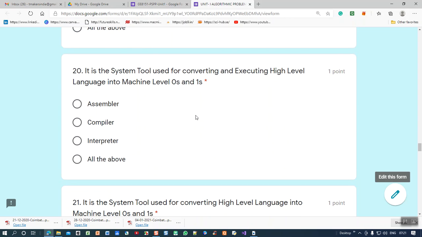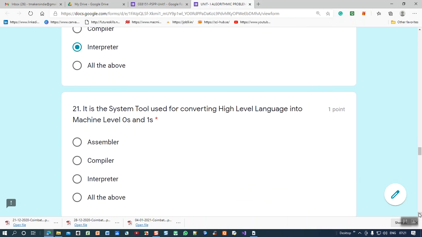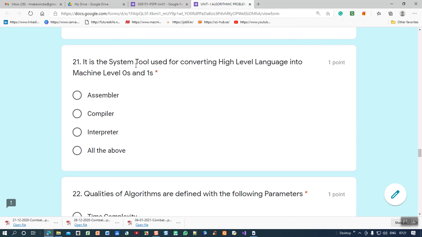20th question: it is the system tool used for converting and executing high level language. Converting and executing means what? Interpreter. No doubt about this. You know very well. 21st: it is the system tool used for converting high level language into machine level. Only converting, not executing. Then it is a compiler.